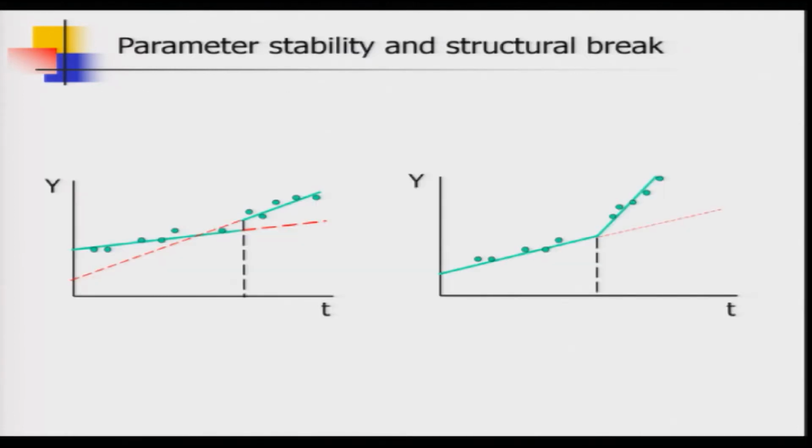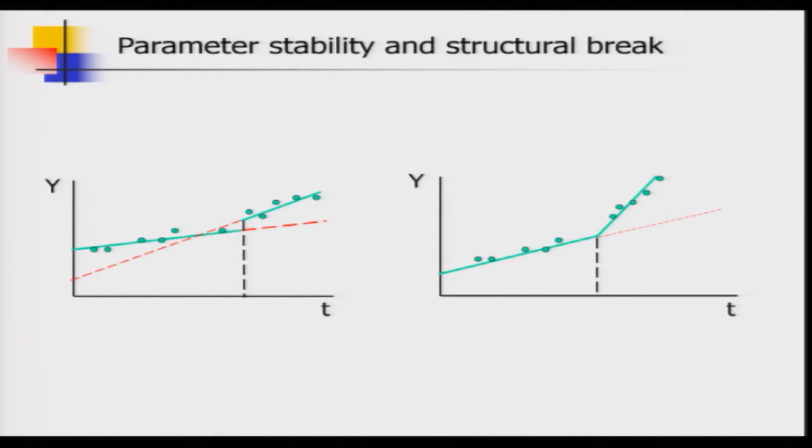Now, in this slide I am going to show you some graphs which will make this parameter stability and structural break much clearer in your mind. So, here I am showing you two different cases. Let us focus on the first diagram, which is at the left hand side. Here I am measuring time along the horizontal axis and the value of the economic variable along the vertical axis, and these green circles are the data points for different time periods.